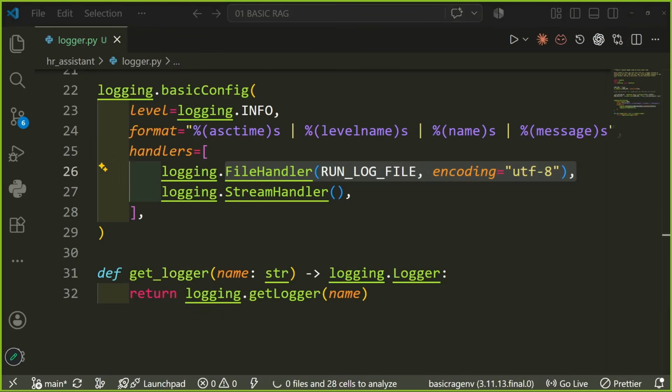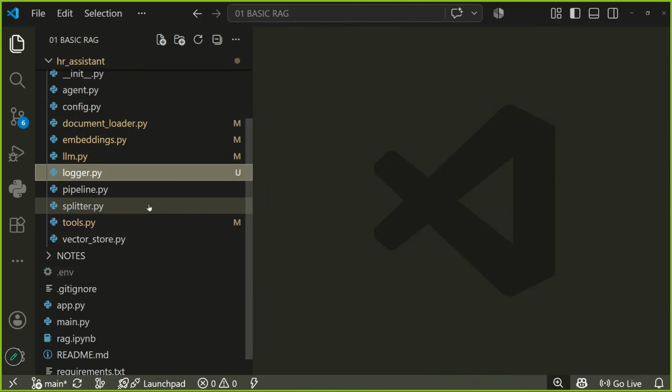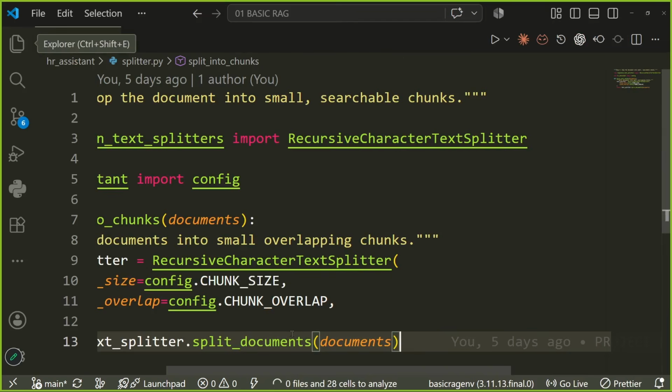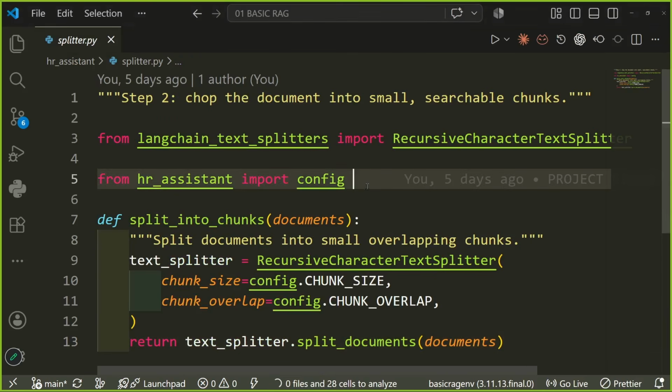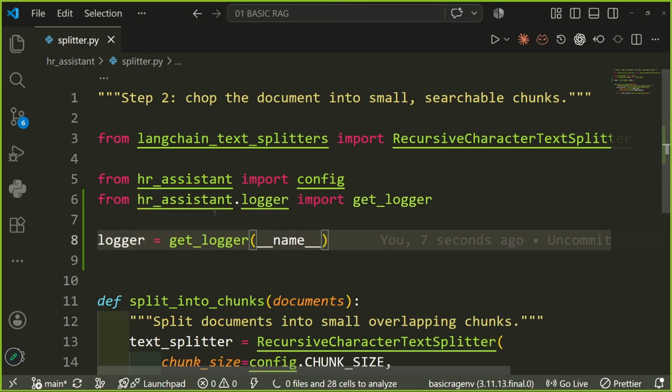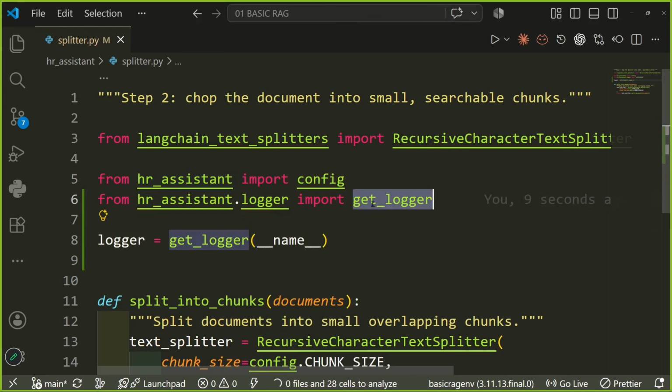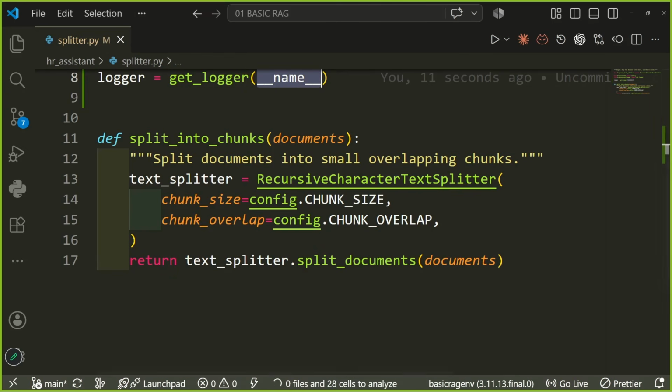Now what is remaining? We have to add a logger to our splitter class. How exactly will we add it? We will again add two lines of code: from hr_assistant.logger import get_logger, and logger equals get_logger with the name of this particular file. Where exactly will we add the logger? Once the entire chunks are done, once we have retrieved the entire chunks, we would add it.